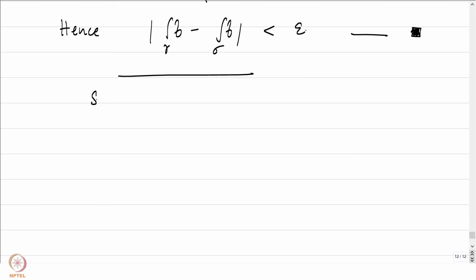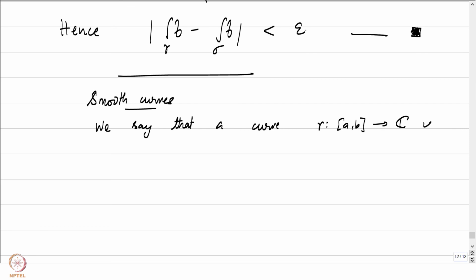Let me define smooth curve. Smooth curves, rather, the class of smooth curves. So we say that a curve gamma defined from say a, b into C is a smooth curve if gamma is continuously differentiable.